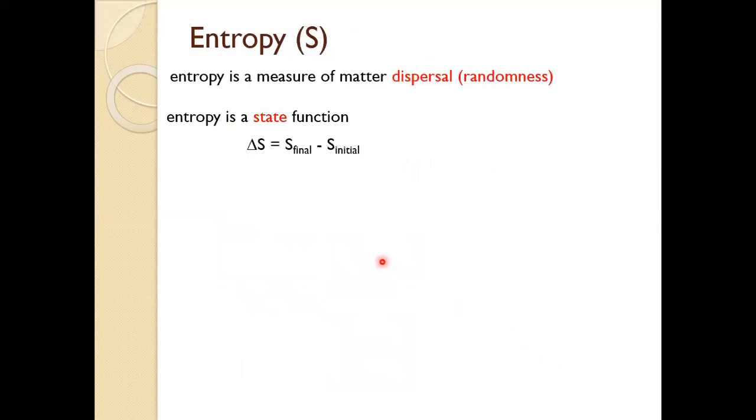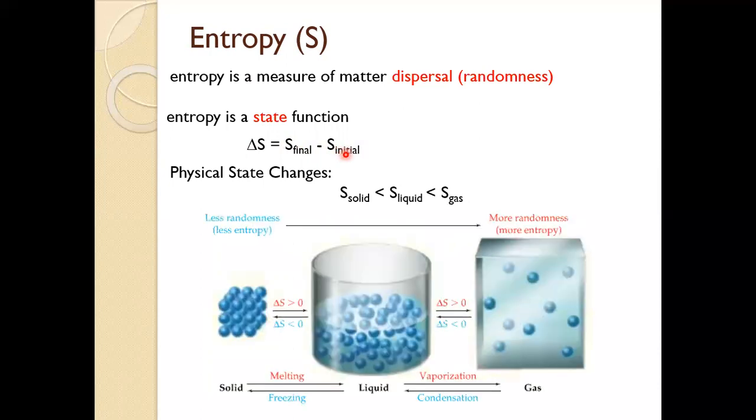Entropy is a state function, like most other thermodynamic properties. Because of that, we can calculate delta S for a particular process, a physical change or chemical change, only by knowing the entropy we end up with and comparing that to the entropy we start with. So for our chemical reactions or physical changes, this will be the entropy of the products compared to the entropy of the reactants.